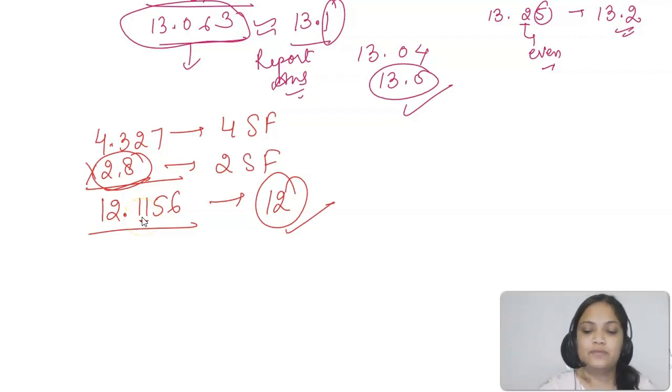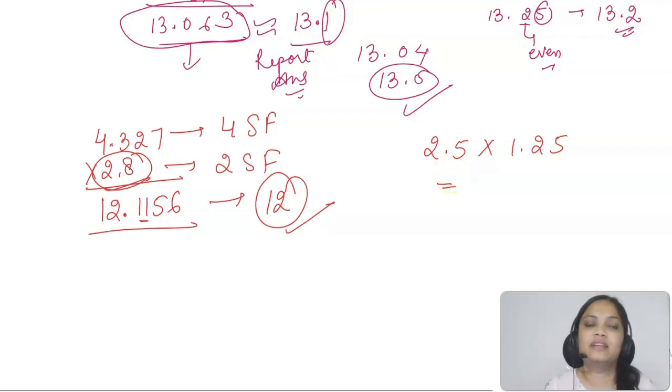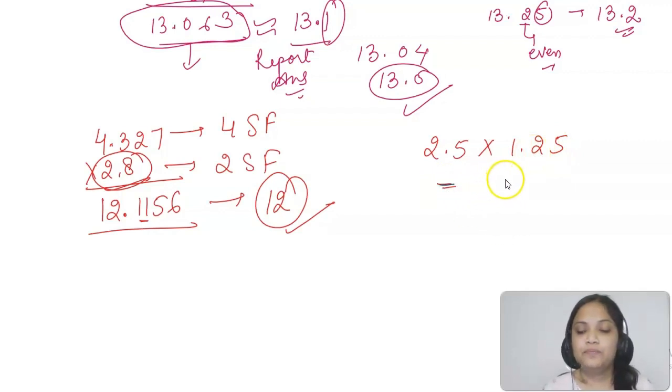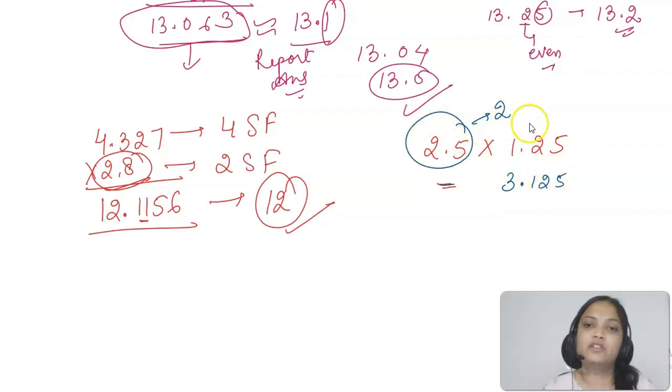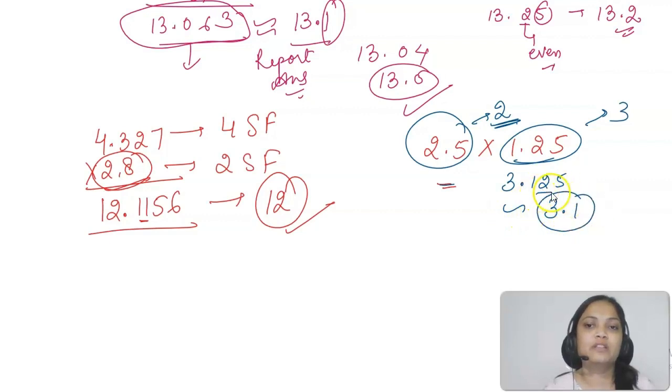It's less than 5. Similarly, do one thing. I'm giving you this number, 2.5 into 1.25. Just multiply it, and tell me what will be the answer reported in this case. So let's see. The answer is going to be 3.125. But the least number of significant figures is 2 here, 3 here. So I need to just report 2. So 3.125 will be rounded off to 3.1 only, because the number 2 is less than 5. So this is going to be the answer.